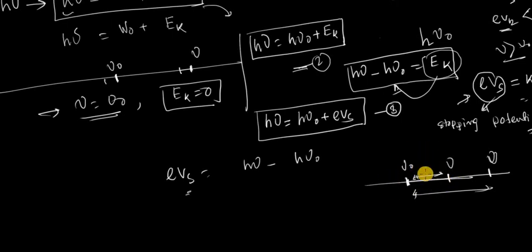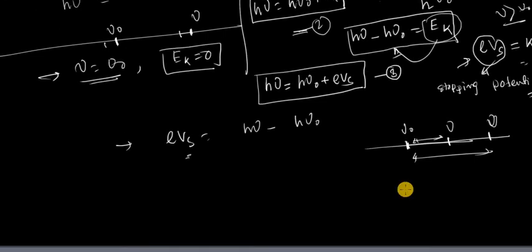To stop the more energetic electron from reaching the anode, we have to apply more negative potential to the anode.